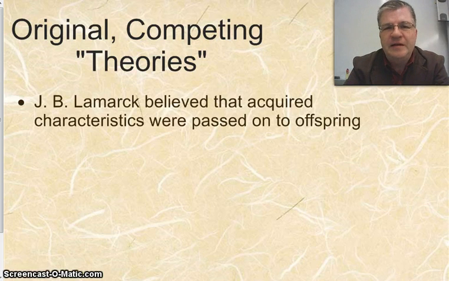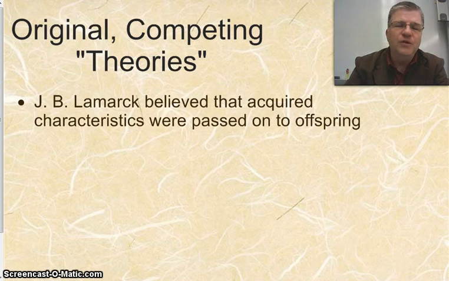Another fairly famous scientist who came up with a lot of ideas about how species change was another Frenchman by the name of Jean-Baptiste Lamarck. And Lamarck's key concept was that if you acquired characteristics during your lifetime, you would pass those down to your offspring.